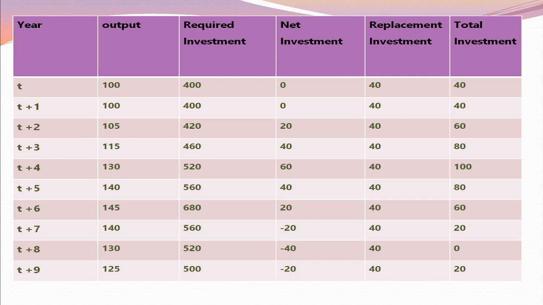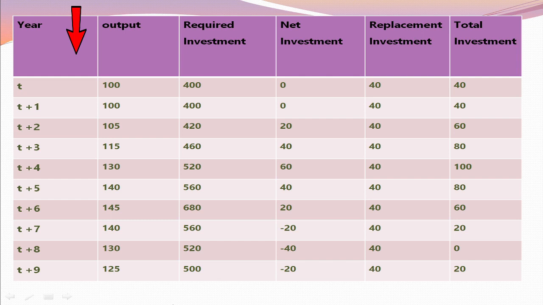It means that given the accelerator 4, the increase of 10 in the demand for final output leads to an increase of 40 in the demand for capital goods. This means net investment depends on the change in total output given the value of the accelerator. During T and T plus 1 periods, net investment is 0, that is the increase in demand for output is nil, or there is no increase in demand for new output or new goods and services.